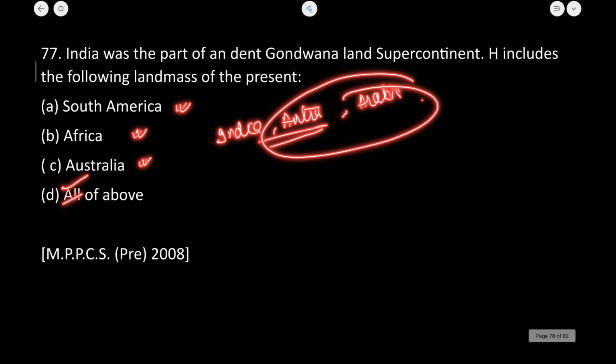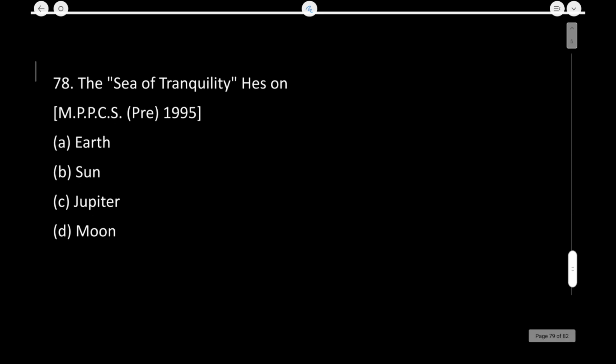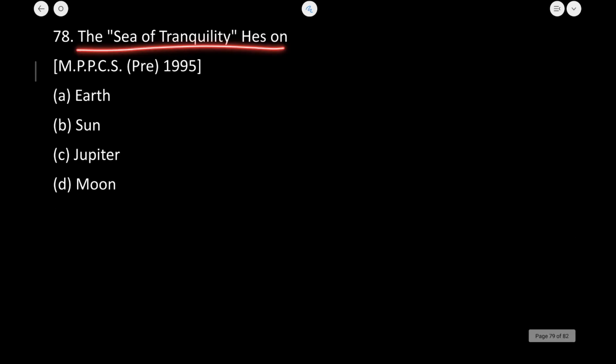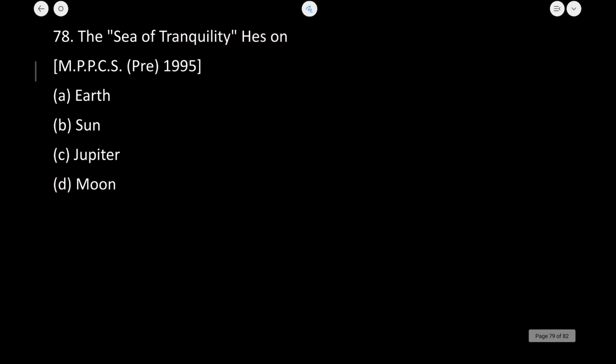So all of the given options here are absolutely correct. Next question. The Sea of Tranquility is on the moon. This is a dark spot that is present on the northern hemisphere of the moon. So D is going to be the correct answer to this question.